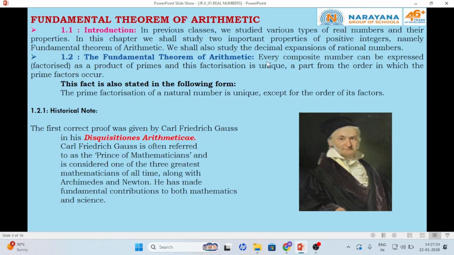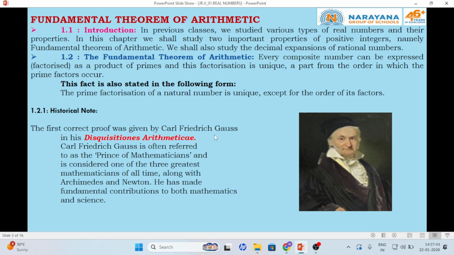So the first concept in this chapter is the fundamental theorem of arithmetic. As you know, every composite number can be expressed as the product of primes, and this prime factorization is unique apart from the order in which the prime factors occur.